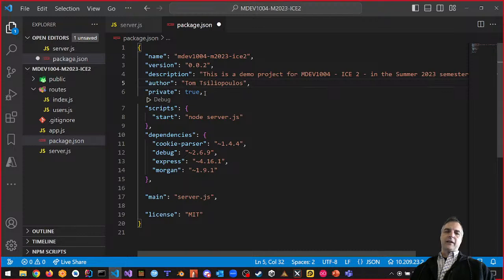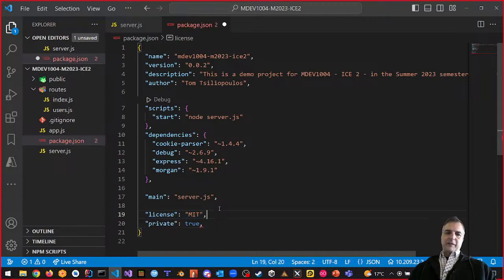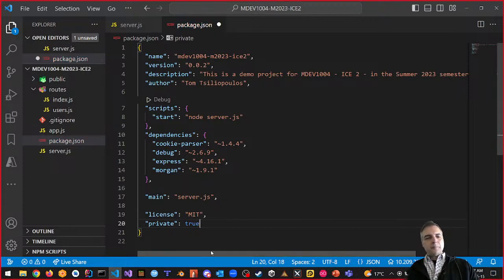Is it private or not? Private or not should be like the last thing. So we can kind of cut that out, put it down here. Let's make sure there's a comma at the end of MIT, right? And then notice that I have main, which is my server.js. I have this as a start, and it's good to go.